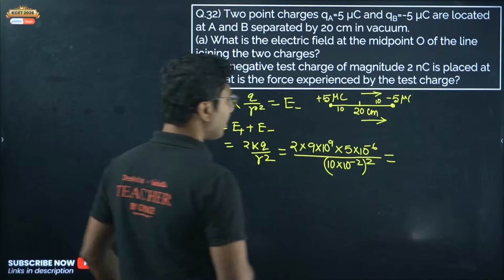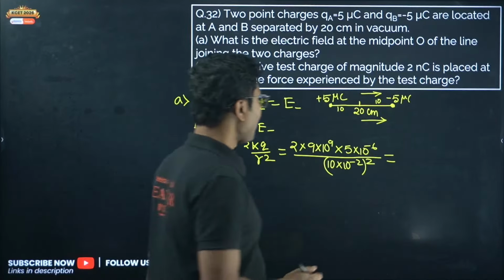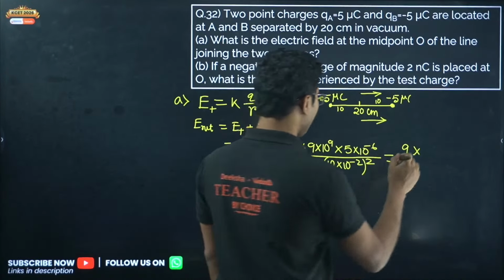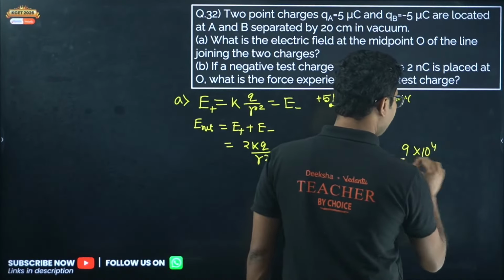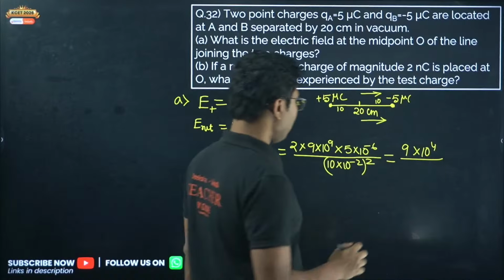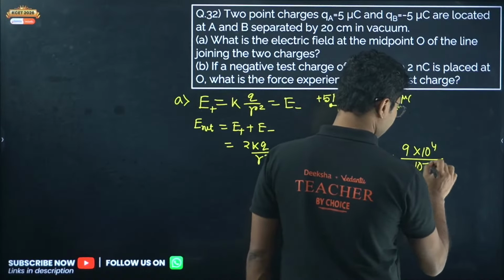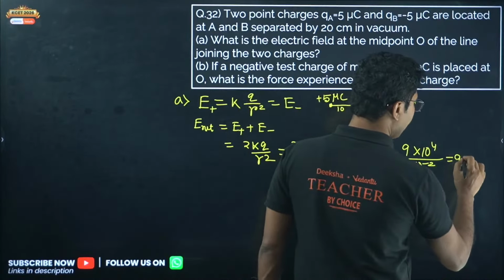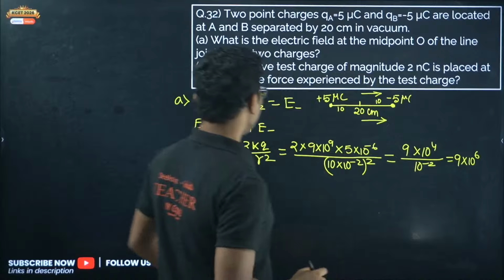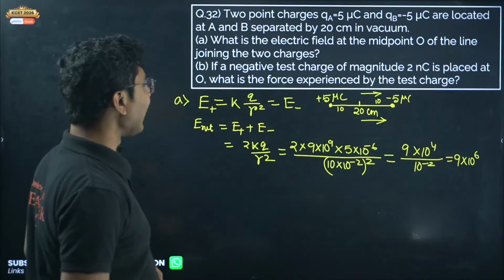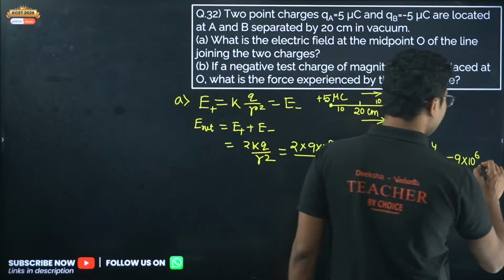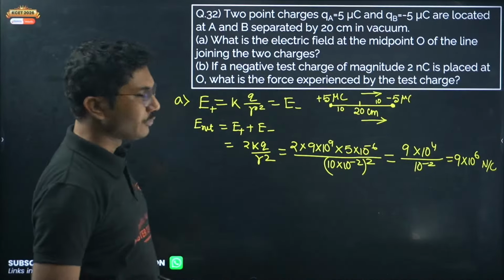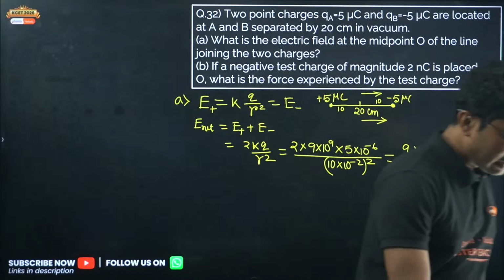Okay, now let's solve. 2 fives are 10, so 9 into 10 to the power of 10 minus 6, which is 10 to the power of 4, divided by 10 to the power of minus 1 whole square, 10 to the power of minus 2. So it will be 9 into 10 to the power of 6. So the net electric field is 9 into 10 to the power of 6 Newton per Coulomb. So not 10, I did not get 10 Newton per Coulomb.